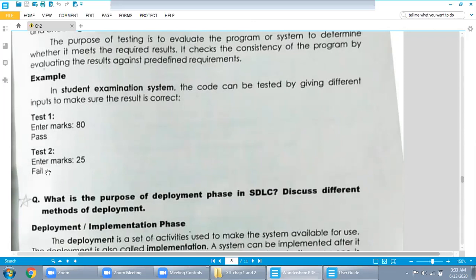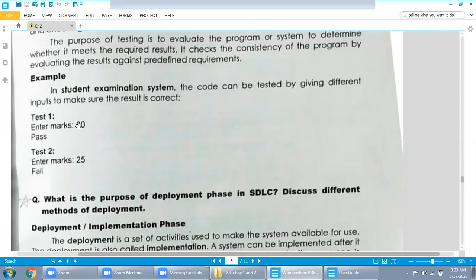Why? Because of the criteria we apply in the if statement: if marks is greater than or equal to 33, then the student will pass. So 80 is greater than or equal to 33, the condition is true, so the output is pass. But if you enter marks less than 33, obviously 25 is less than 33, so your result will be fail. So this is the correct data.